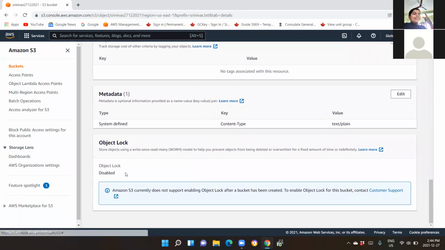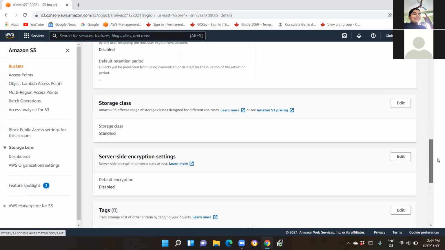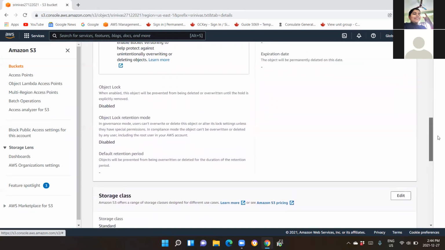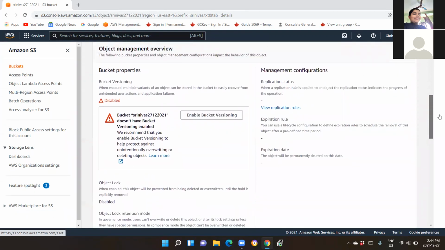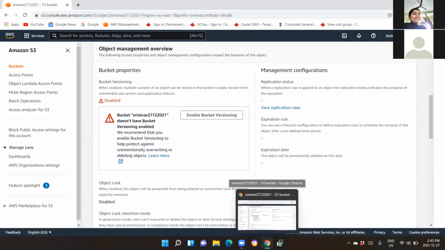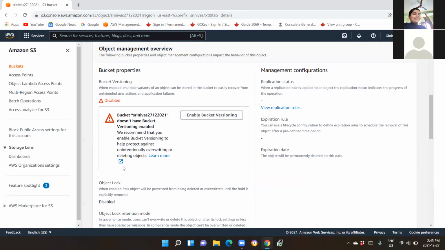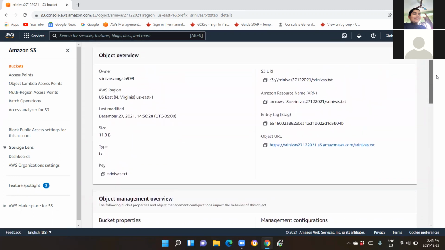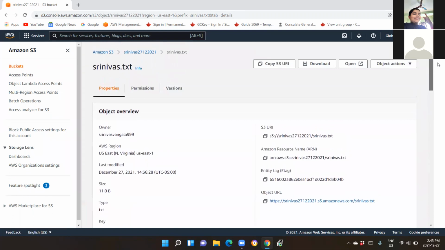Scroll up, scroll up. Scroll up. Wait. Okay, go up. Click on object actions.